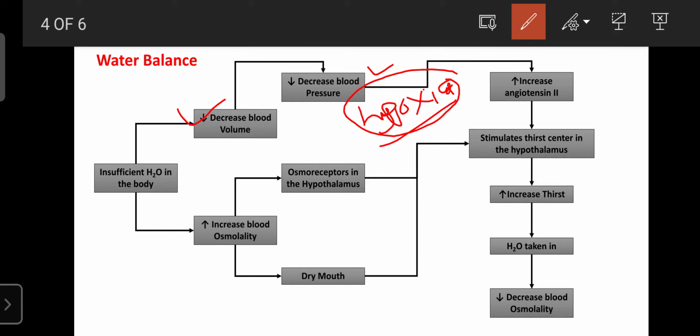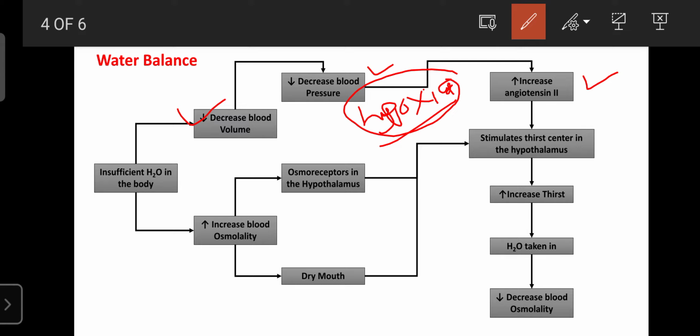That renin interacts with the angiotensinogen in the blood and it becomes angiotensin 1. Then angiotensin 1 enters the lungs through the blood, where the angiotensin converting enzyme is present, which converts angiotensin 1 into angiotensin 2. Like that, the concentration of angiotensin 2 in our body increases.